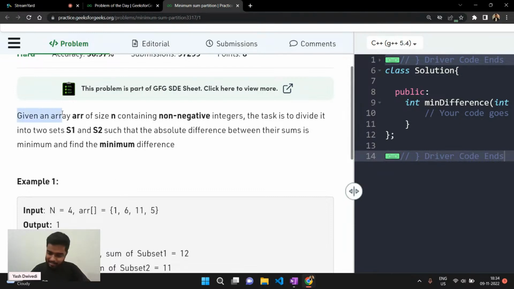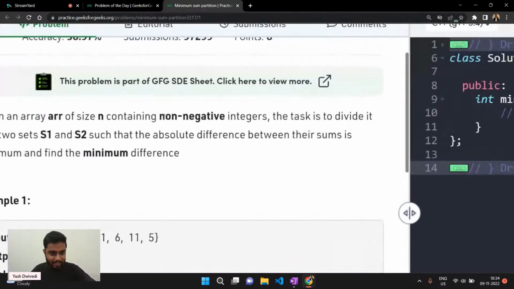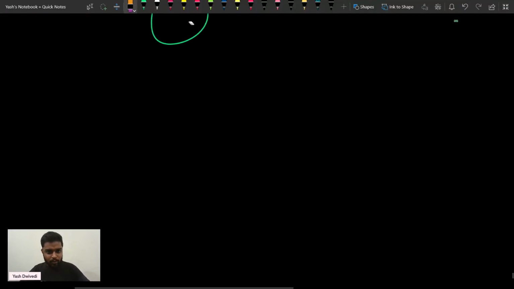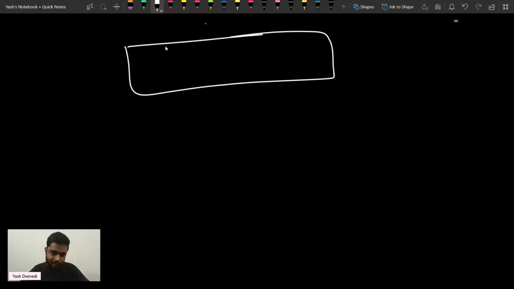So it says that you will be given an integer array that will consist of non-negative integers, and the task is to divide it into two sets. Basically you will be given a particular array. Let's say it is ARR. You'll be given this array.